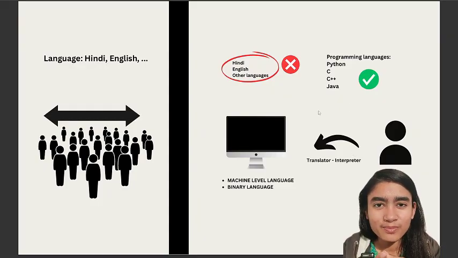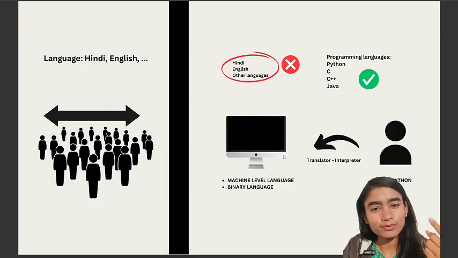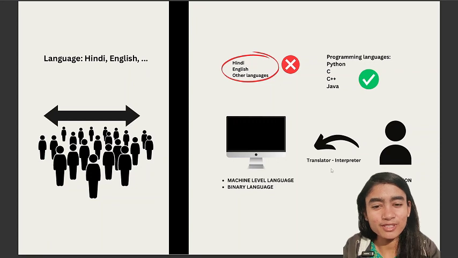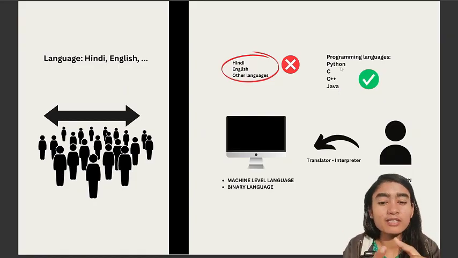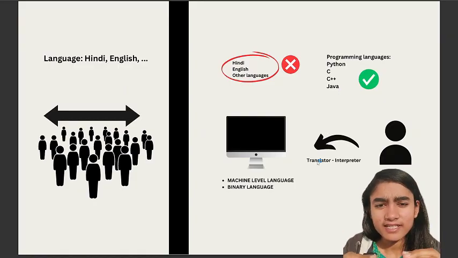So what is a programming language? It is a language through which I communicate with the computer. Okay, I communicate to the computer in that language. And programming languages are Python, C, C++, Java, and other languages. But Python is the easiest one. Okay, let's understand how it works.